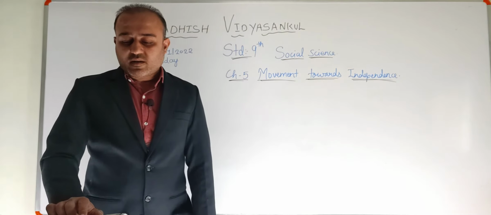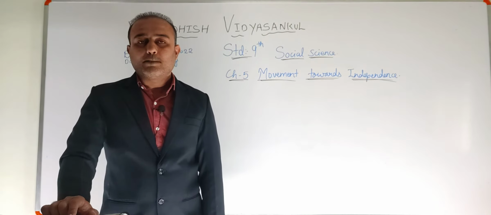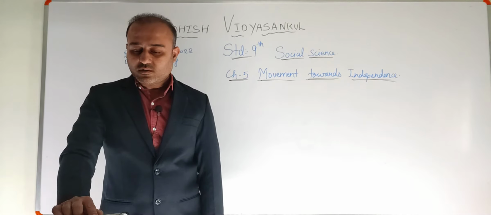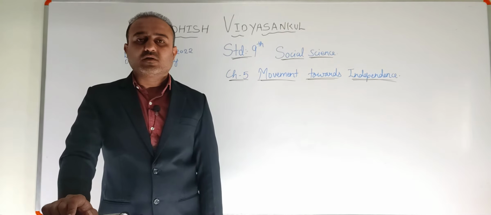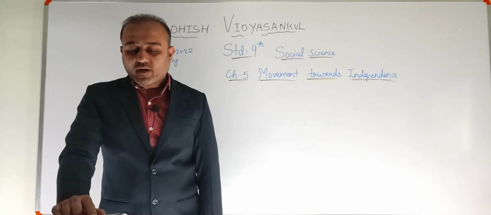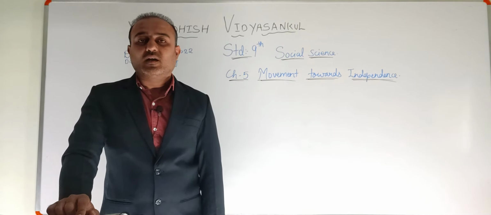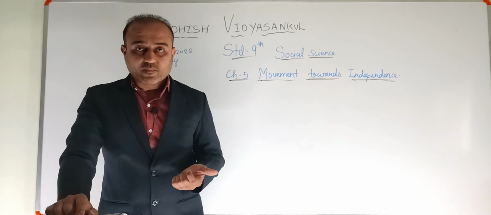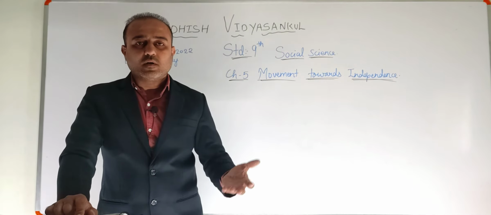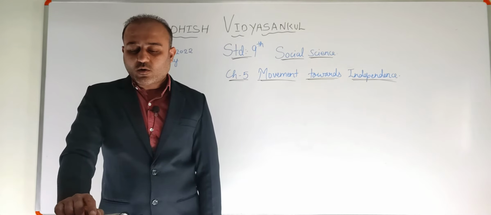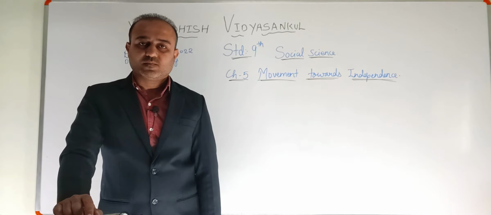During this time, National Assembly members Jawaharlal Nehru and Subhash Chandra Bose were active national leaders. That means they were very much active. They were the propagators of complete independence. Propagators means in Gujarati, it is known as Prachar Prasar. Youth of India were not happy with the dominion status.